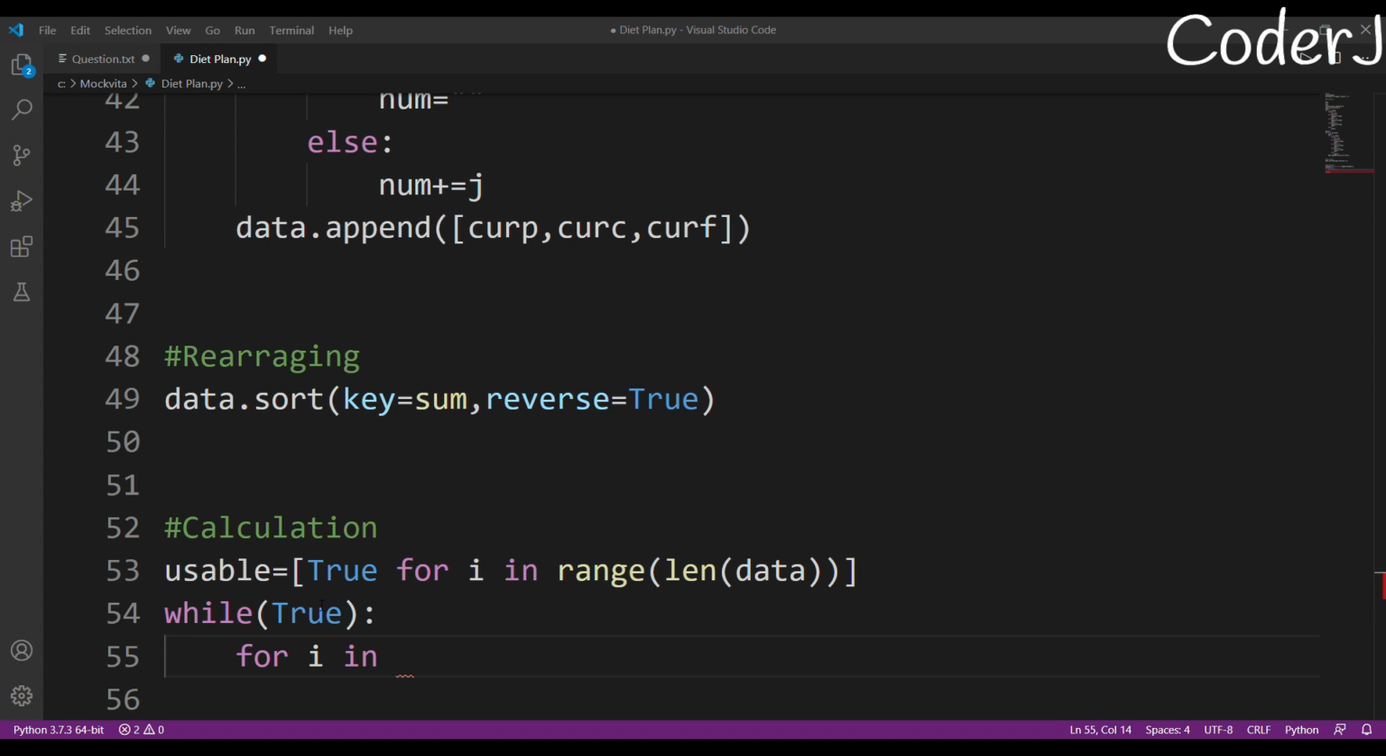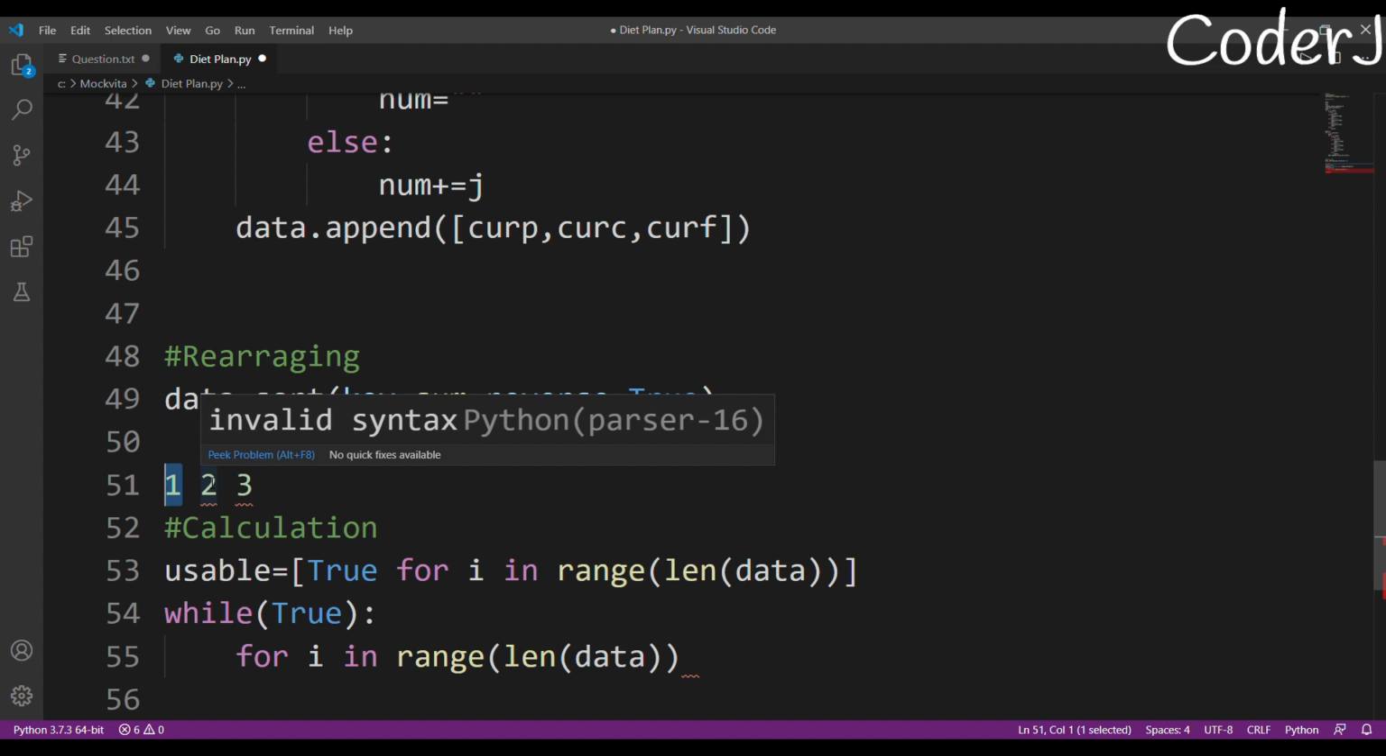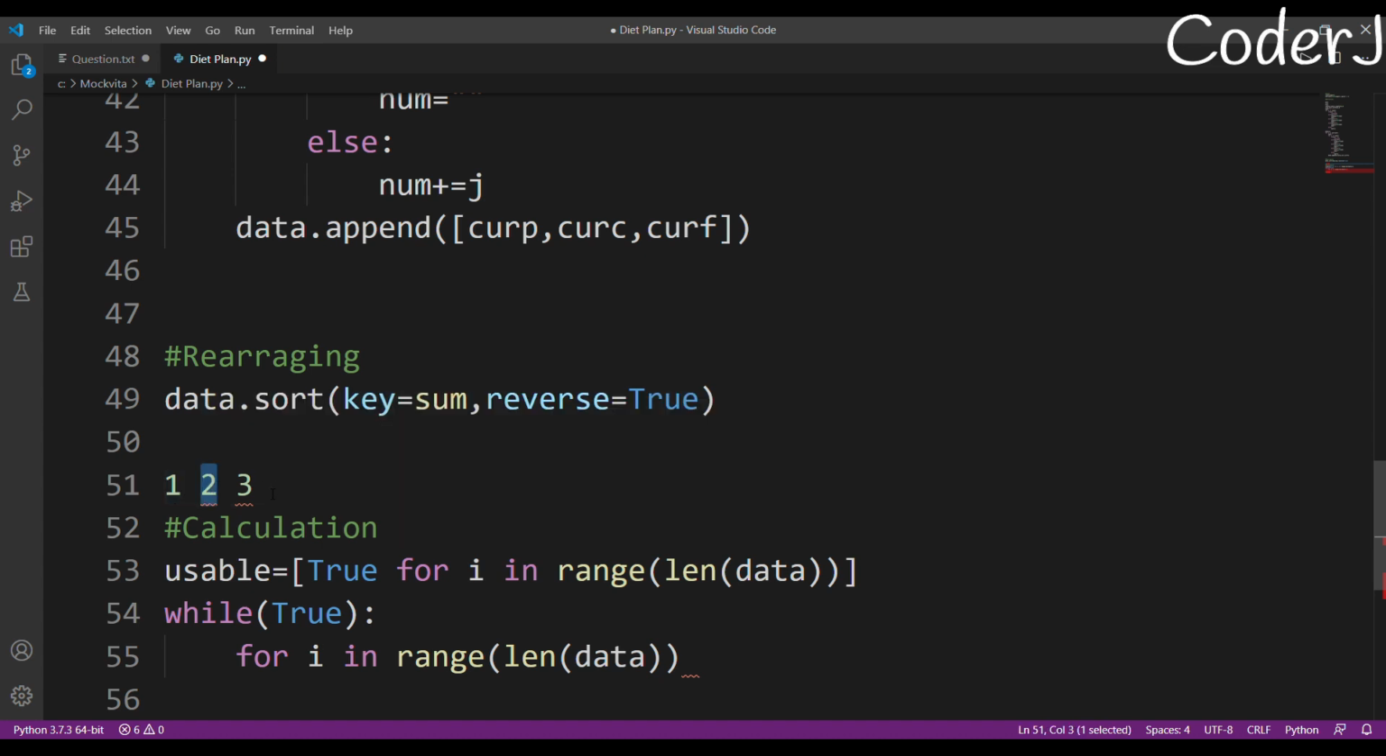For i in range of len of data, what I'm going to do is, suppose I have three food items 1, 2, and 3, sorted in reverse order. Firstly I'll take the nutrients of this, then the nutrients of this, and then the nutrients of this. After that I'll come back again to 1. Since I am using an infinite loop, I'll take the values of this if it is possible. I'll check the condition if it is possible to take or not, then take the value of this, and then the value of this. That is what I'm trying to do.